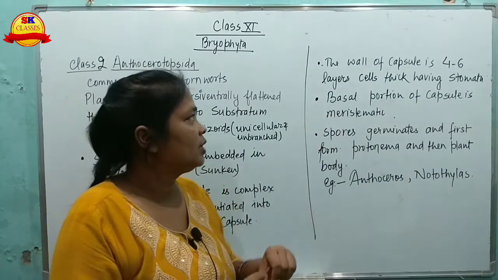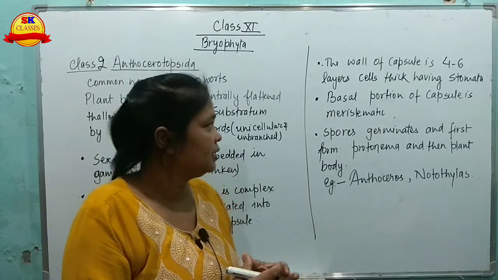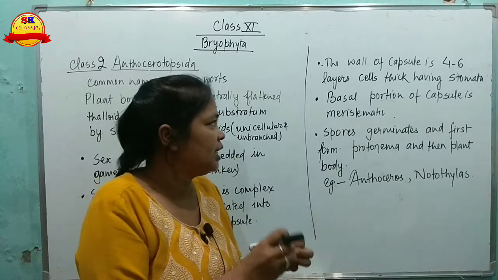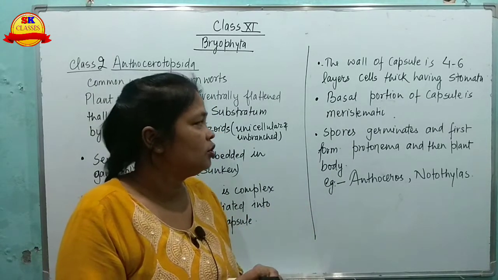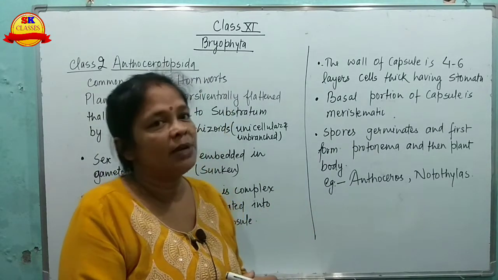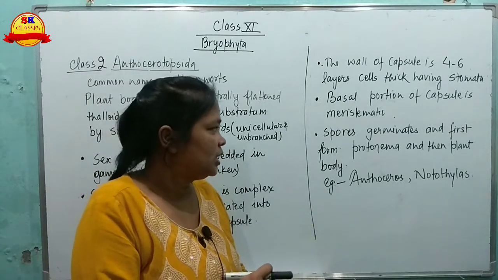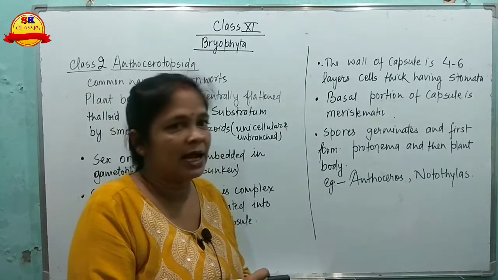The basal portion of the capsule is meristematic, and the spores germinate and first form the protonema, and then form the plant body. The examples are Anthoceros and Notothylas.